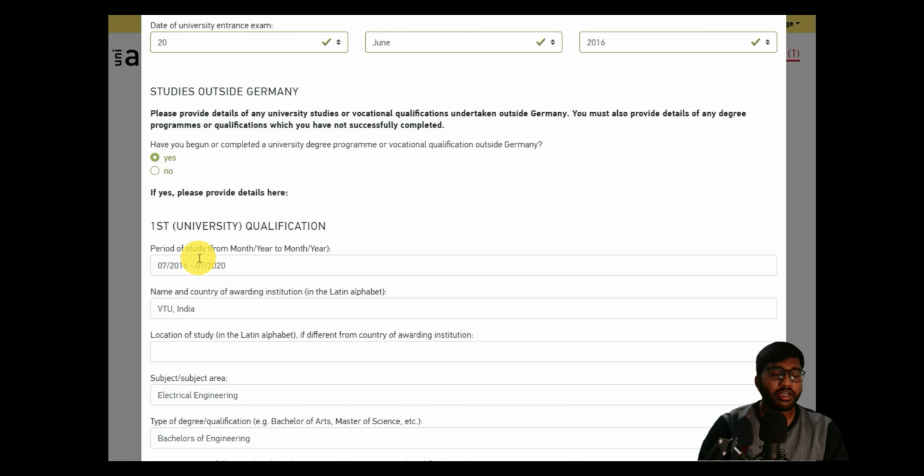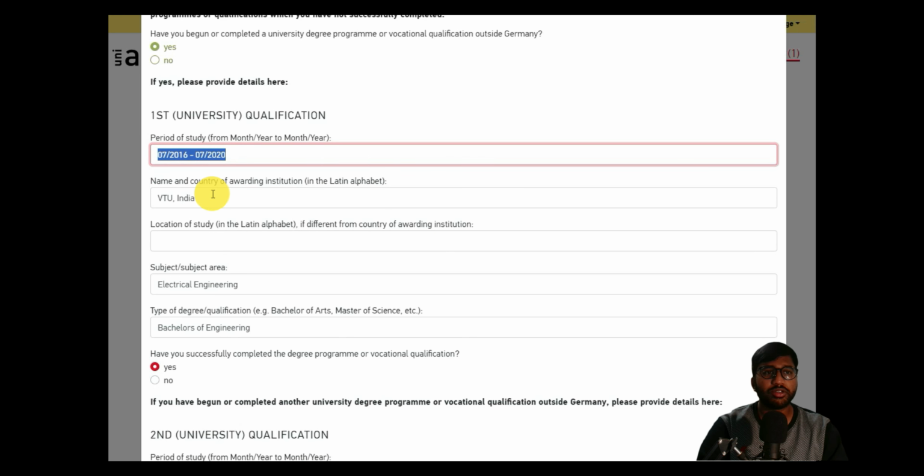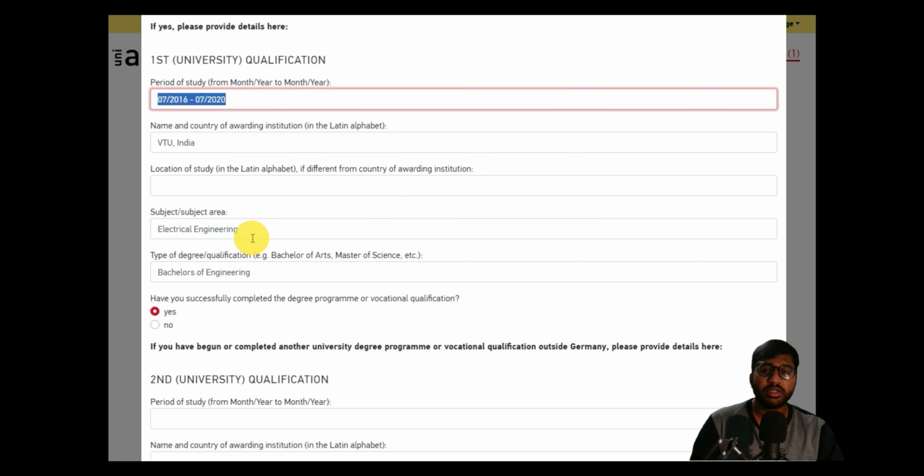So the period of study will be 4 years. I started from the 7th month of 2016 to the 7th month of 2020. I studied in a university called VTU, Visvesvaraya Technological University, India. The location will be Karnataka. The subject-specific area that I studied is electrical engineering, and the name of the degree is Bachelor of Engineering.